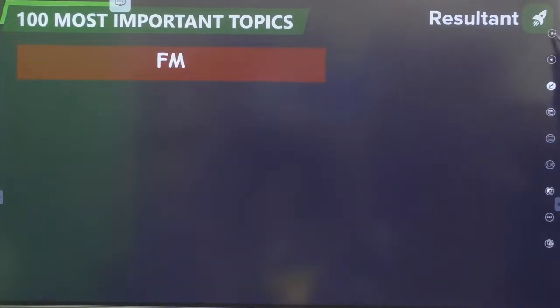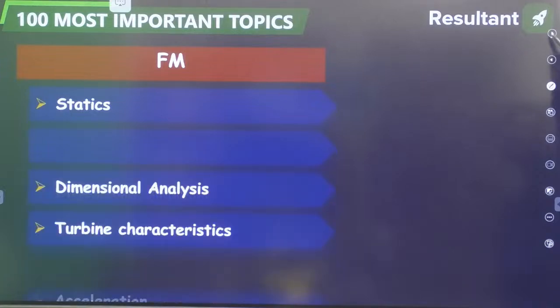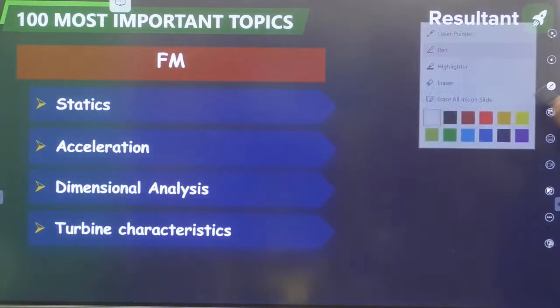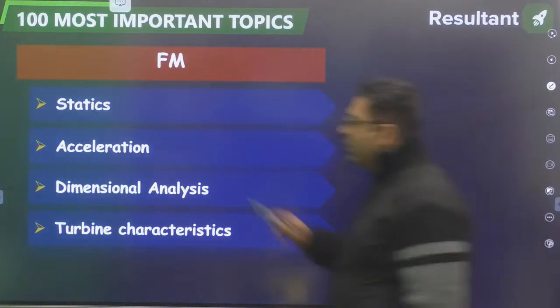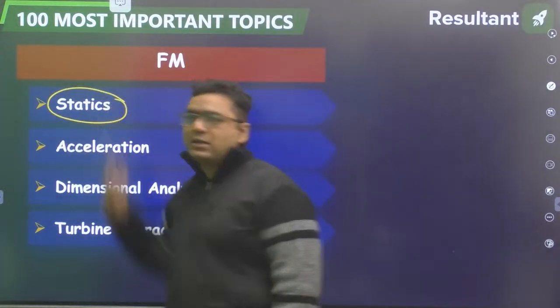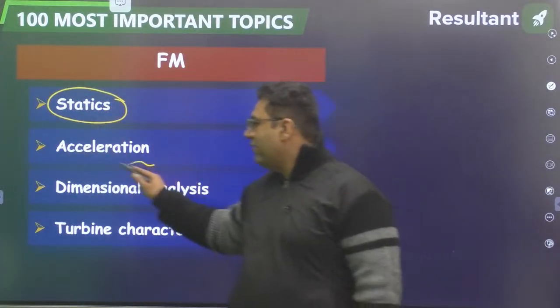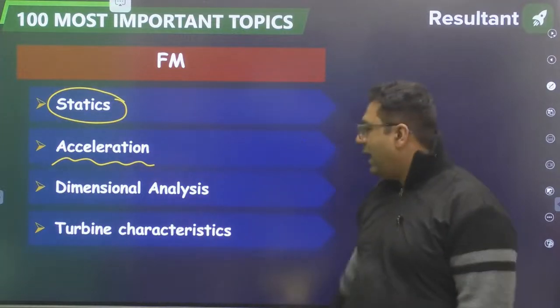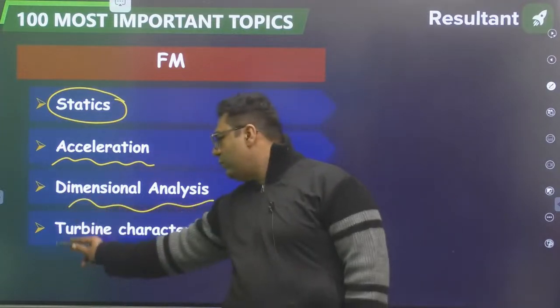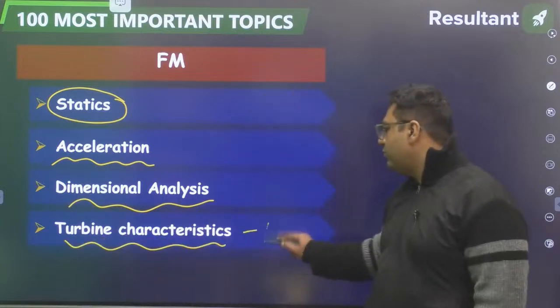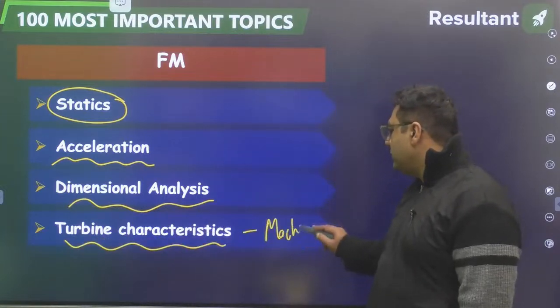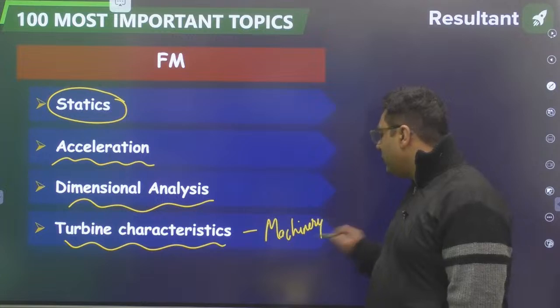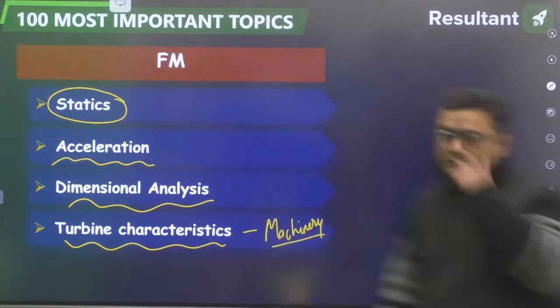Then my dear, we are going to have some more topics. Like in fluid statics also some questions are coming. And you have seen the formulas of velocity and acceleration in fluid kinematics as well. And dimensional analysis is also important, and turbine characteristic is for machinery. From machinery, generally one question is coming. Okay. So this is about machinery.